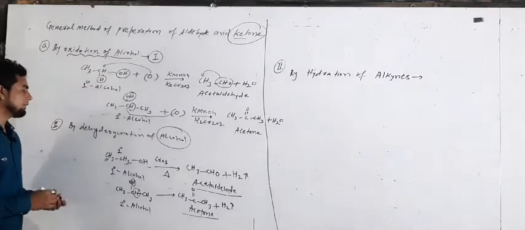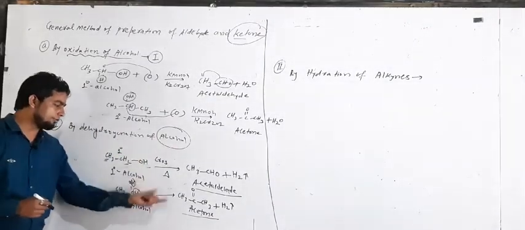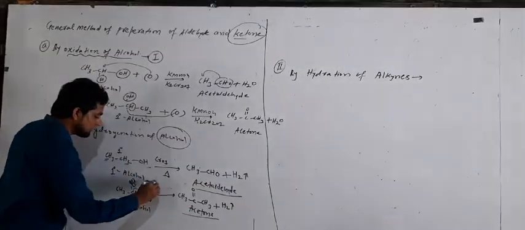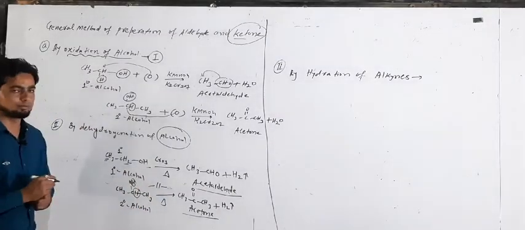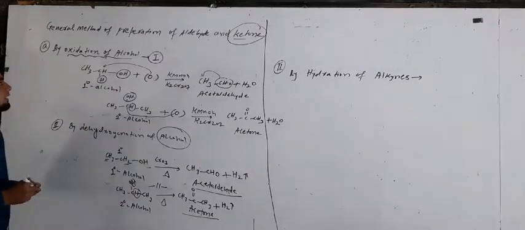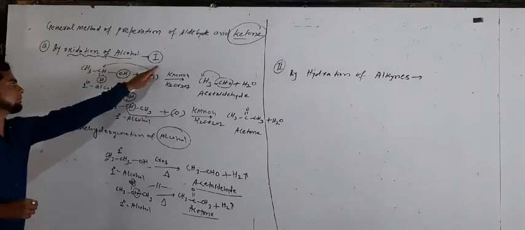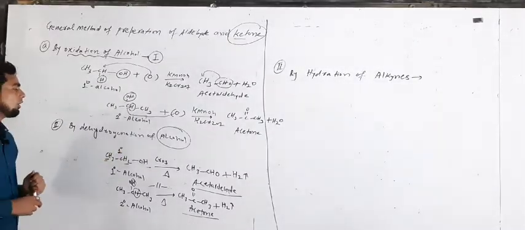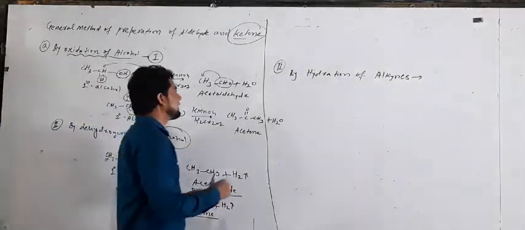It means with the help of dehydrogenation, removal of hydrogen from alcohol, it forms acetaldehyde and acetone; the catalysts remain as they are. In this way we prepared aldehyde and ketone, first by oxidation of alcohol, and second by dehydrogenation of alcohol. Clear? Now we take the B point here.